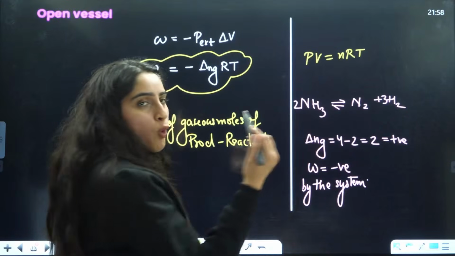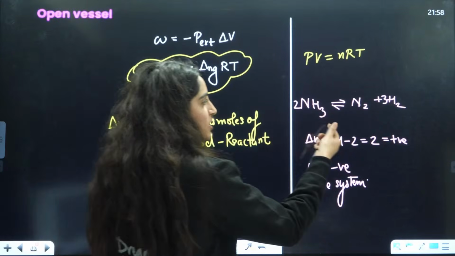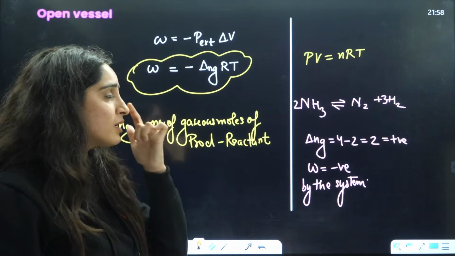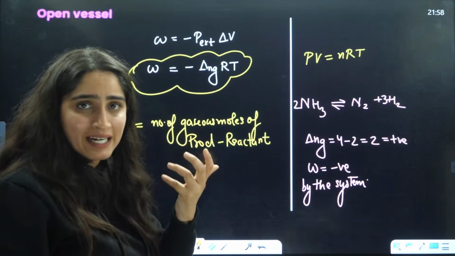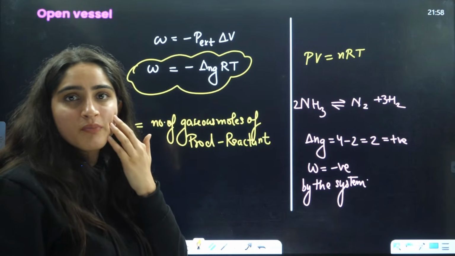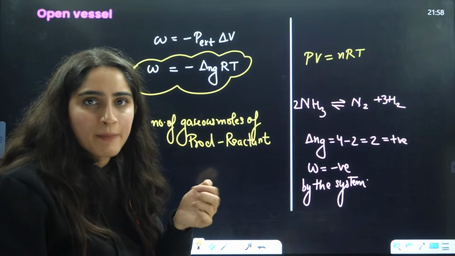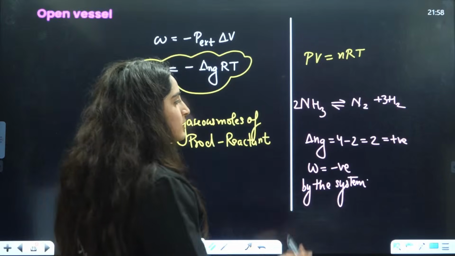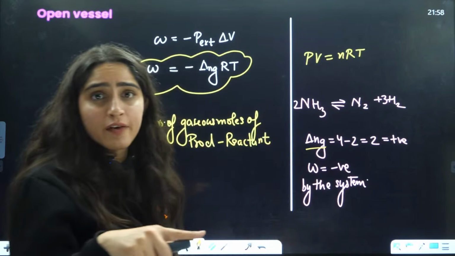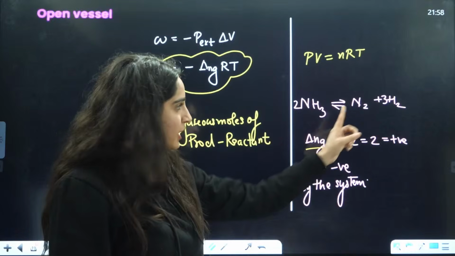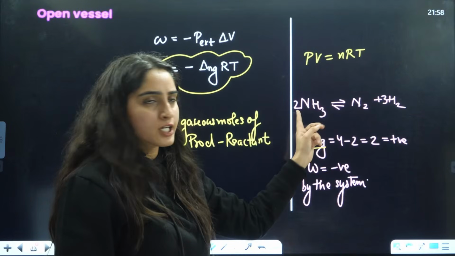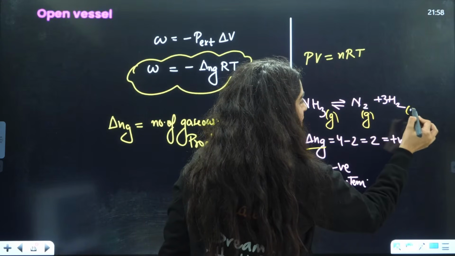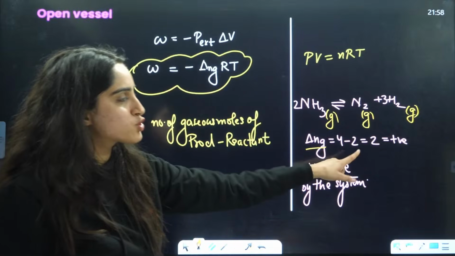For example, they are saying that this is an open vessel reaction and you have 2NH3 giving rise to N2 plus 3H2. Now they are asking whether the work is positive or negative, or whether work is done by the system, or they can ask whether expansion or compression is happening, or what is the work done. All these things they can ask. Because the reaction is given, calculate the value of delta Ng. It is products minus reactants, because all of them are gases: H2, N2, NH3. So it is 4 minus 2, that is 2.